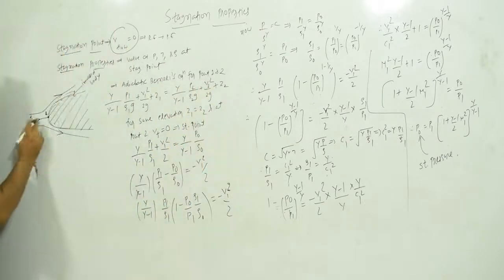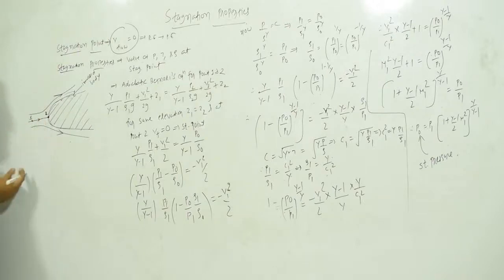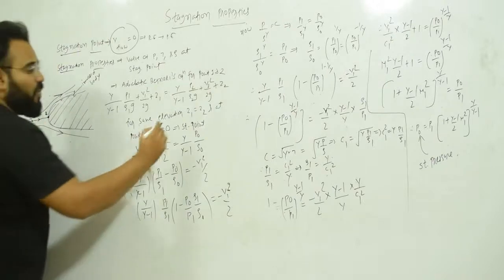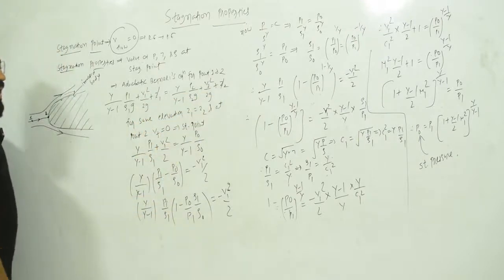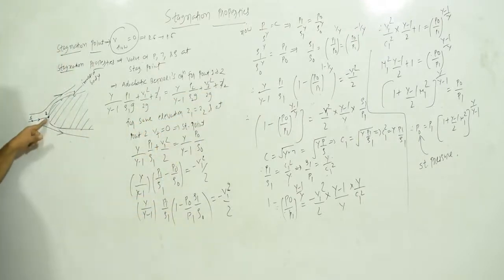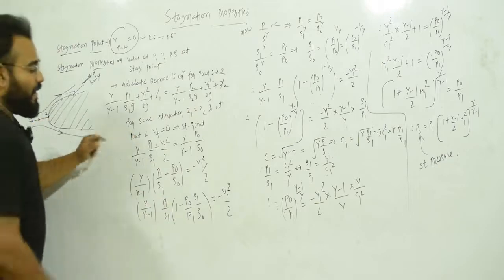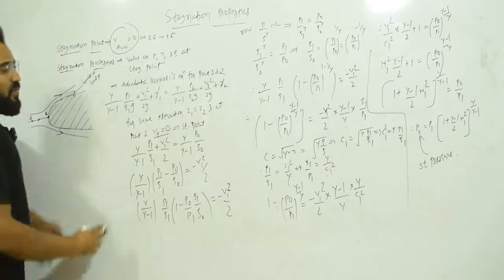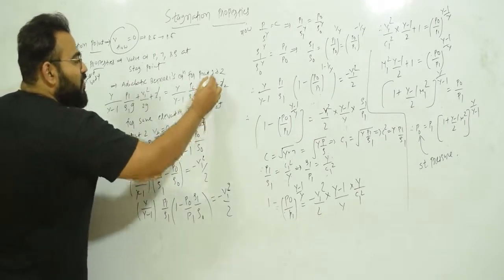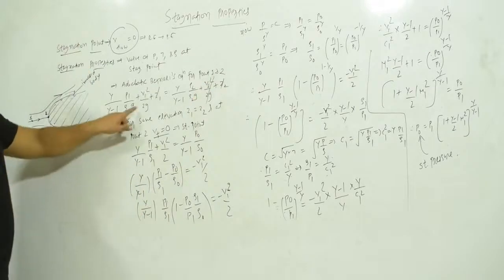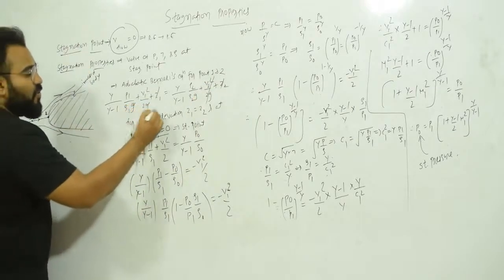Now here you can see that points 1 and 2 are both on the streamline and at the same height. So for same height, Z1 equal to Z2, so this will be cancelled. And also we know that point 2 is the stagnation point, so velocity of flow is equal to 0. So V2 equal to 0, so this is also going to be cancelled. And you can see that g is cancelled from each term.